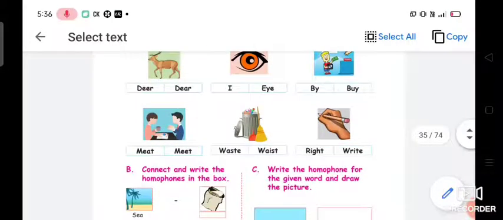W-A-S-T-E is the correct one, whereas the second word is not the correct spelling for this picture. So tick W-A-S-T-E. Next, R-I-G-H-T or W-R-I-T-E, which is the correct one? In the picture you can see a hand is writing, right? So W-R-I-T-E is the correct one. So I want you to tick W-R-I-T-E.